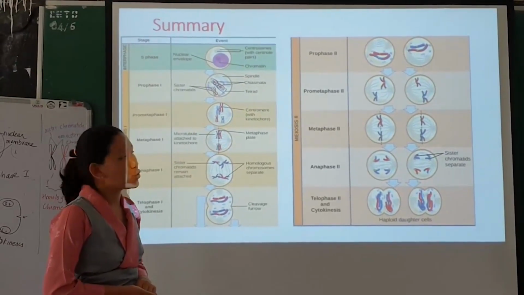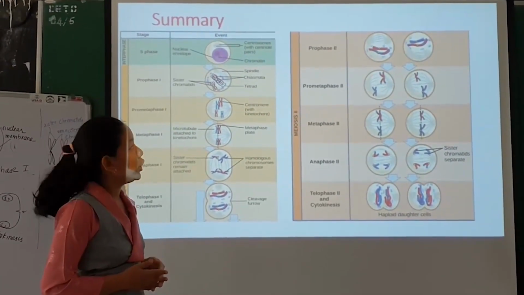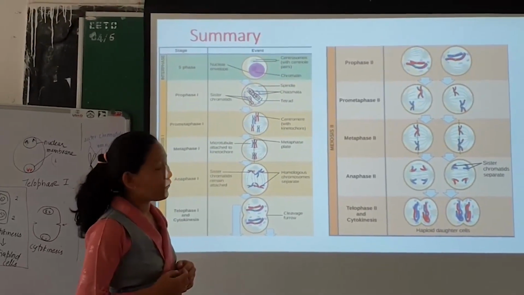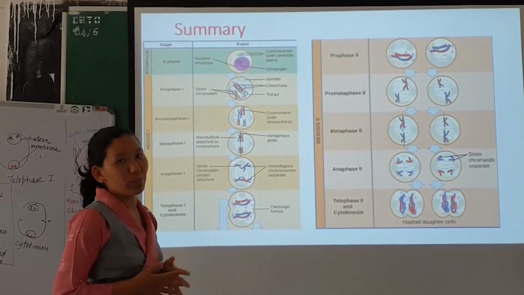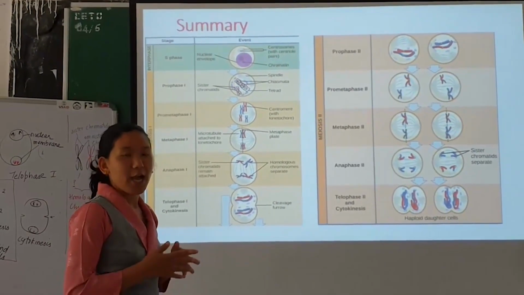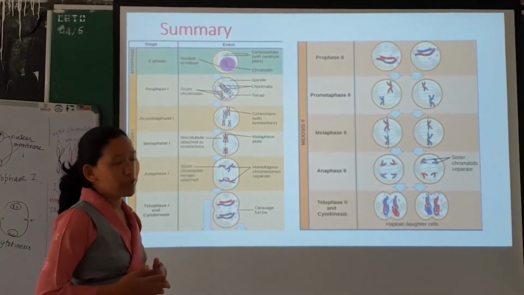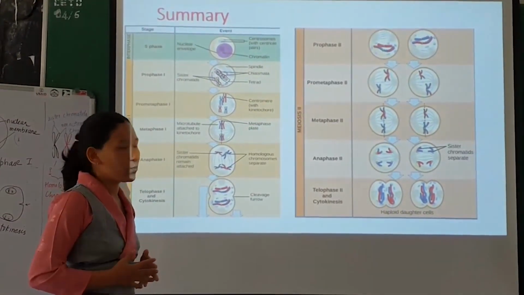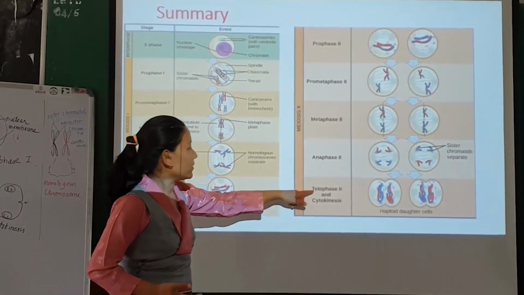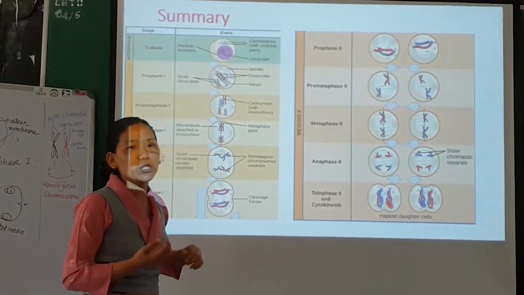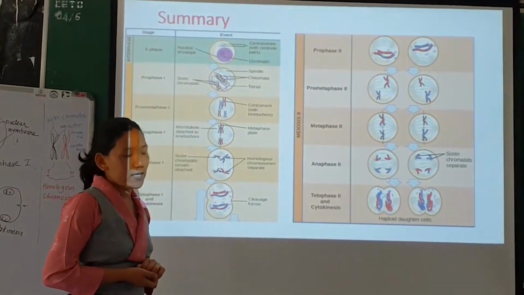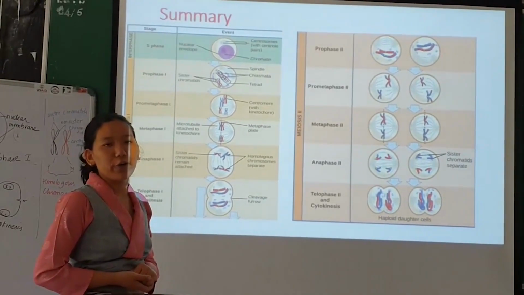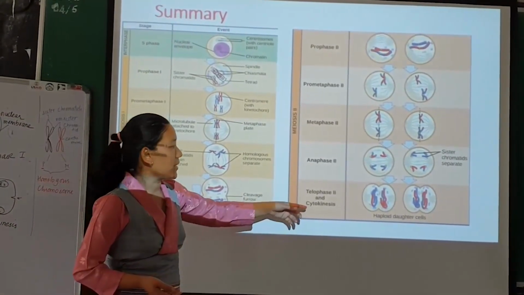Starting with prophase 2, the same thing happens: the nuclear membrane disappears and the chromosomes thicken. Next is the metaphase stage. The chromosomes lie at the equatorial plate, held by spindle fibers. During anaphase 2, the sister chromatids split and move towards the opposite poles. Once they reach the opposite poles, it enters the telophase 2 stage, where there is formation of the nuclear membrane, appearance of the nucleolus, and also all the organelles. And finally, there is an equal division of cytoplasm, done through a process called cytokinesis.